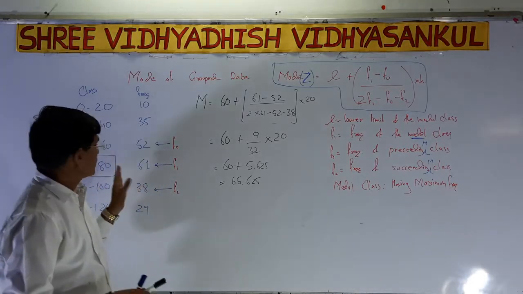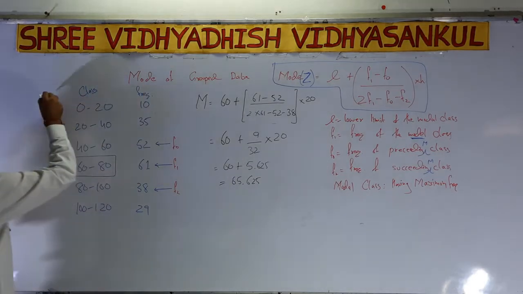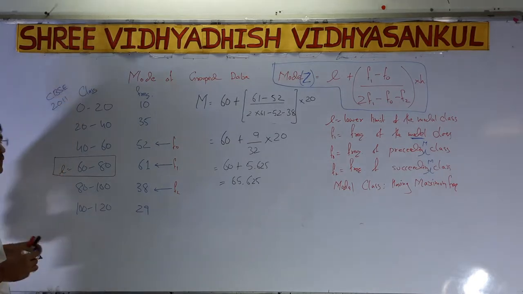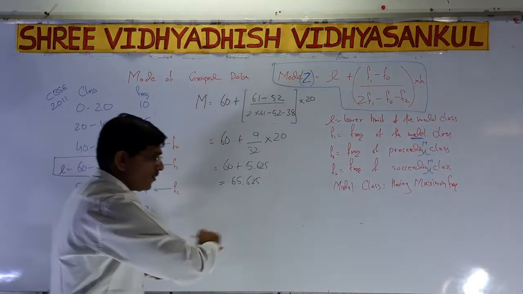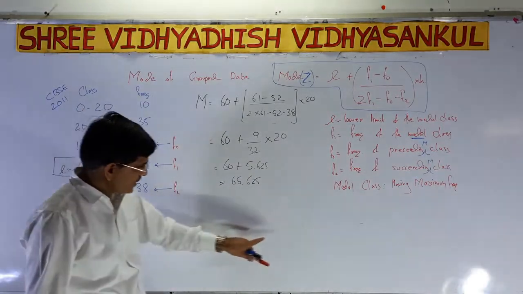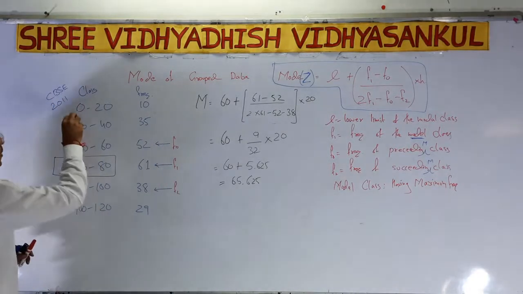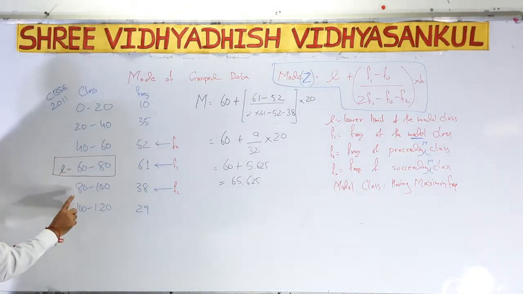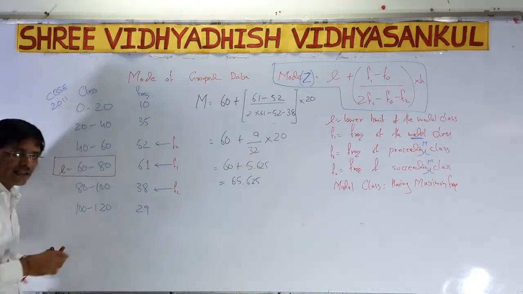Now we discuss an NCERT based question, asked in the 2011 CBSE board exam. Always remember, if the question is in horizontal form, we have to convert it into vertical. The classes given are 0 to 20, 20 to 40, 40 to 60, 60 to 80, 80 to 100, 100 to 120. So there are 6 classes.